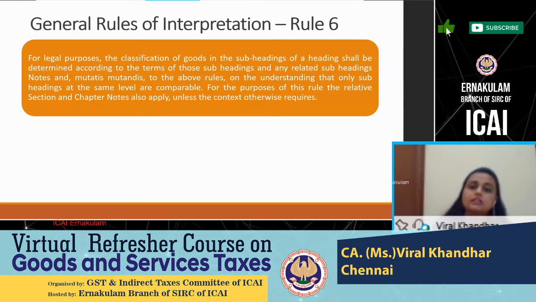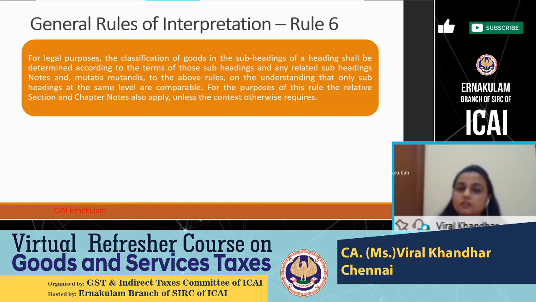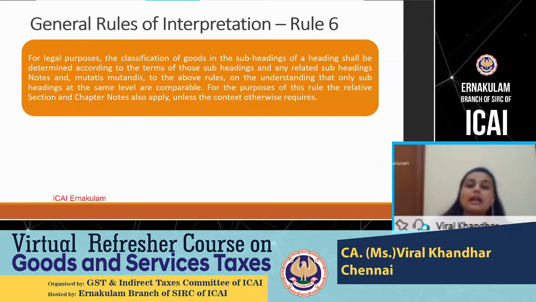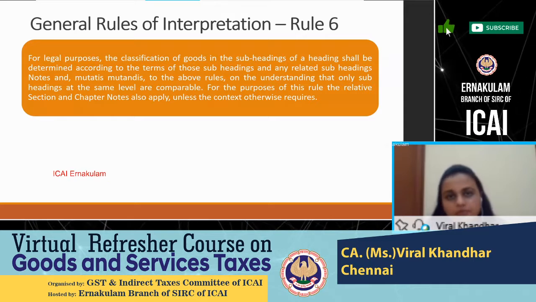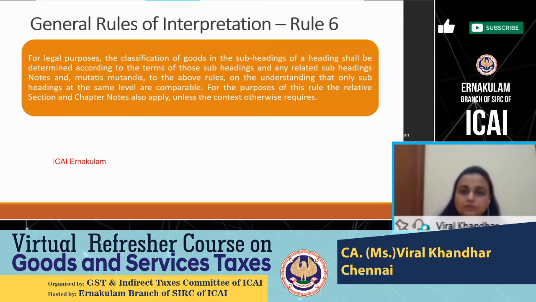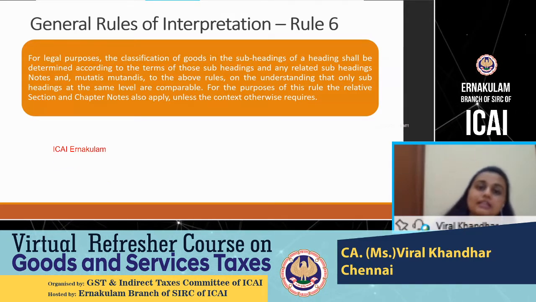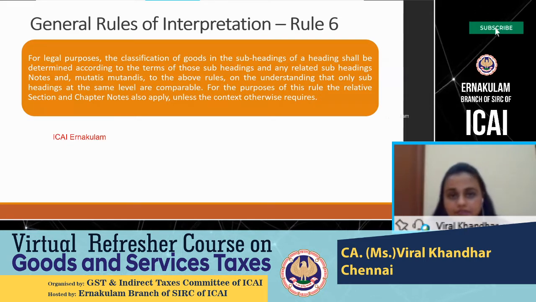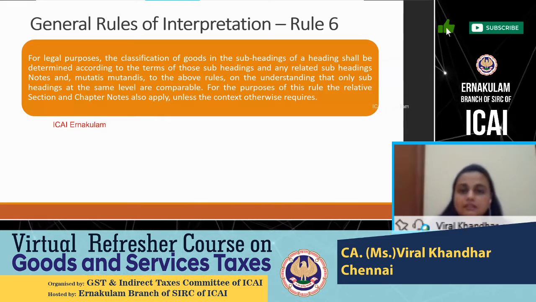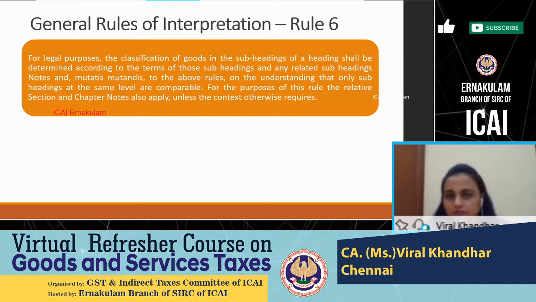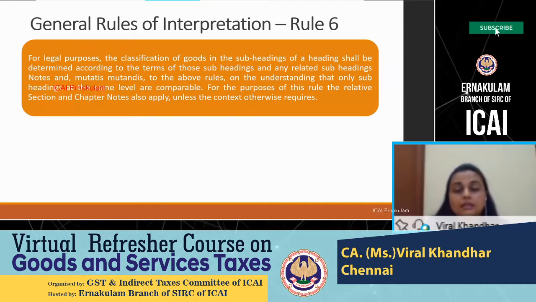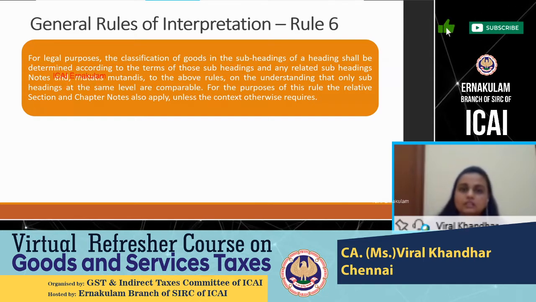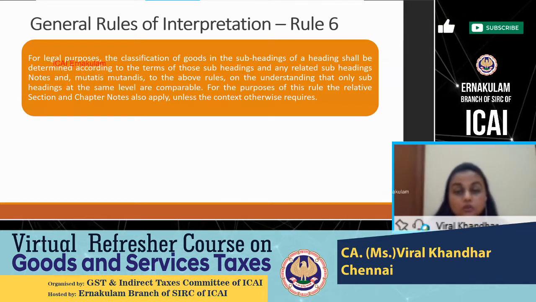So you have to ensure that both are at the heading level or both at the subheading level, and all these 6 rules can be applied at a subheading level also. And the section notes and the chapter notes which are prescribed are applicable not only at a heading level, they are also applicable at a subheading or a tariff item level. So these are the 6 rules which help you to come to a conclusion on the classification of the goods.